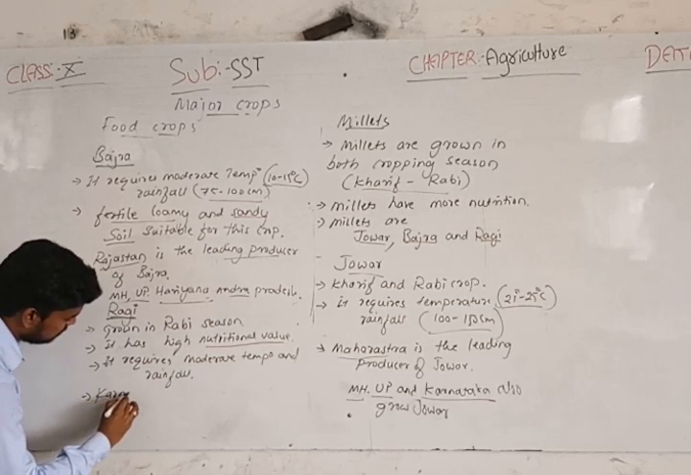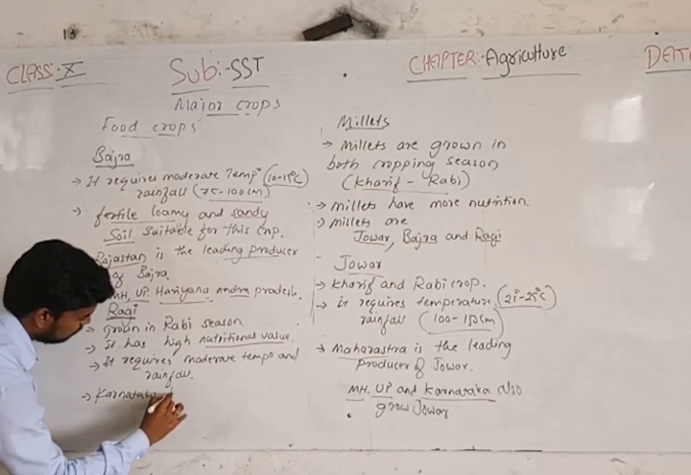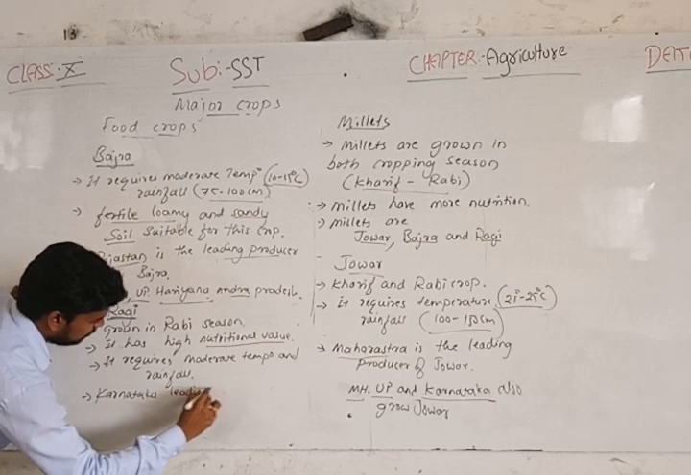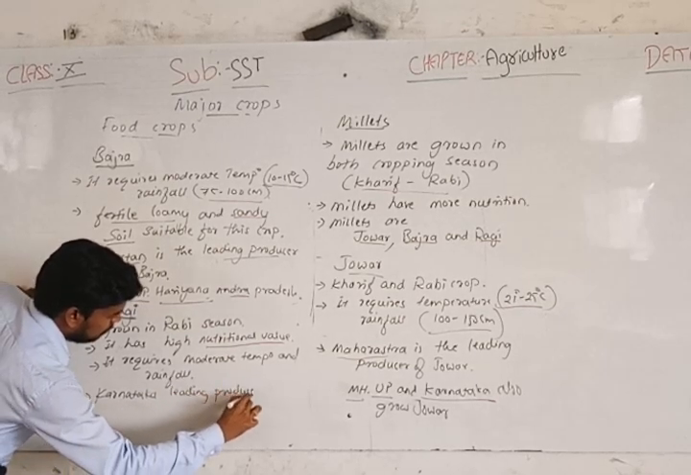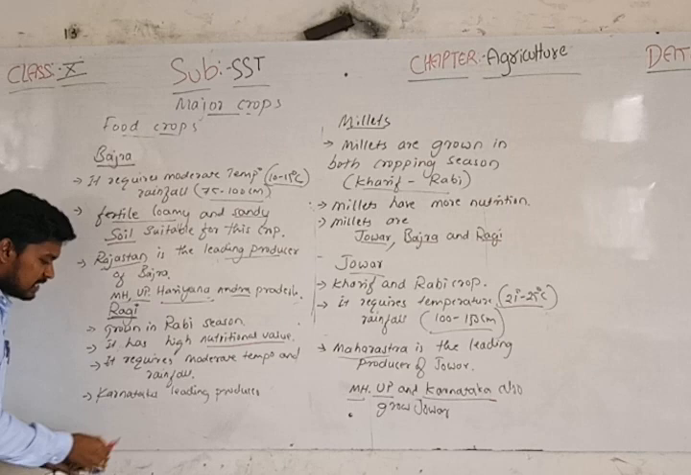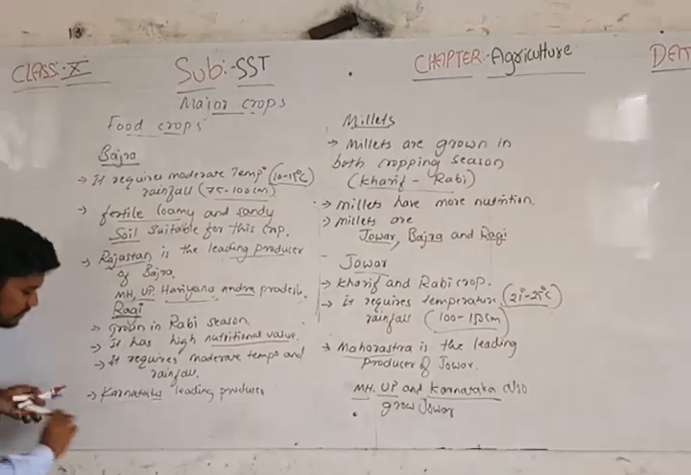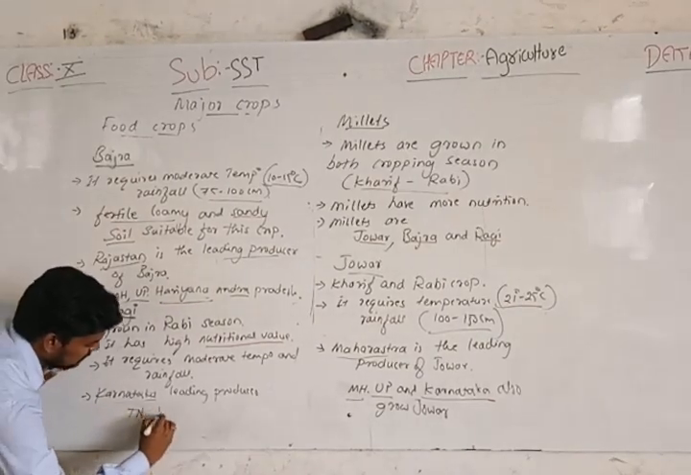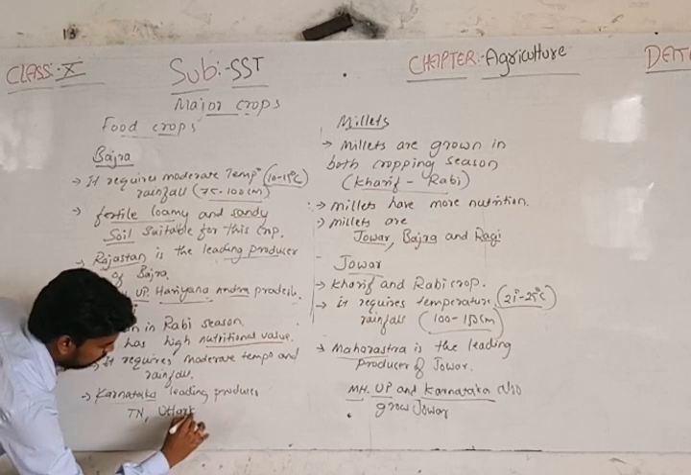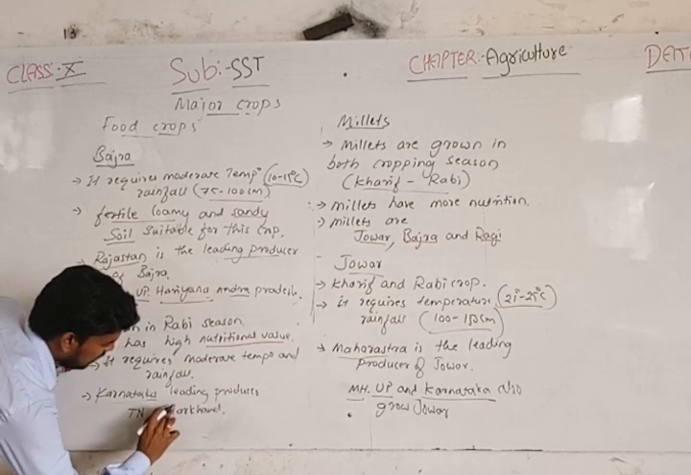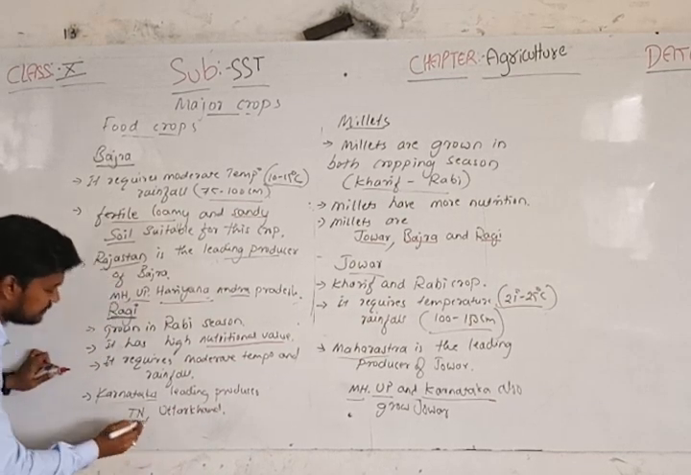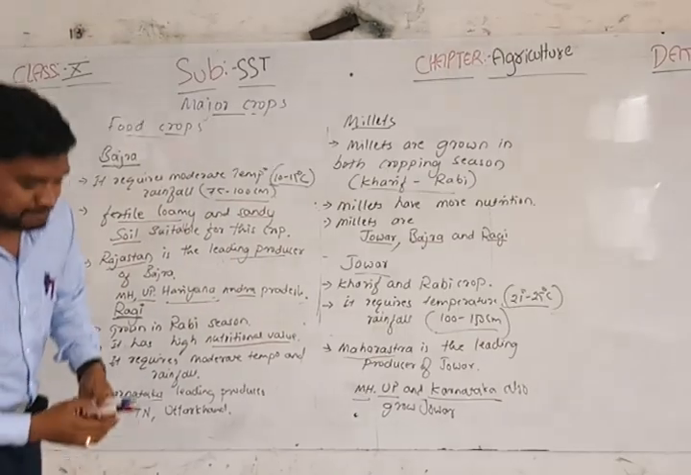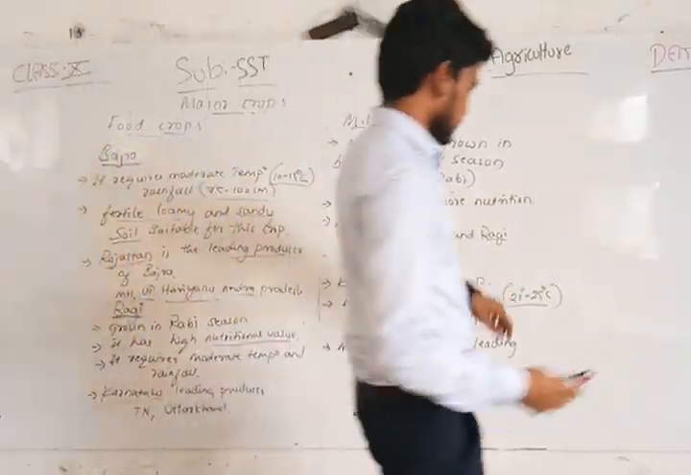Karnataka is the leading producer. Apart from Karnataka, we have Tamil Nadu, Uttarakhand, and other important states which grow ragi. So this is about the millets.